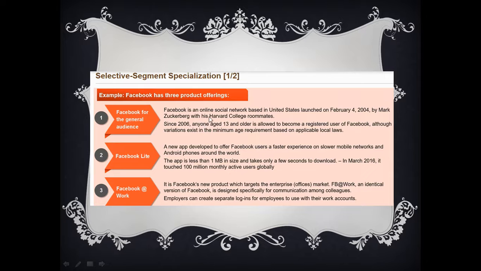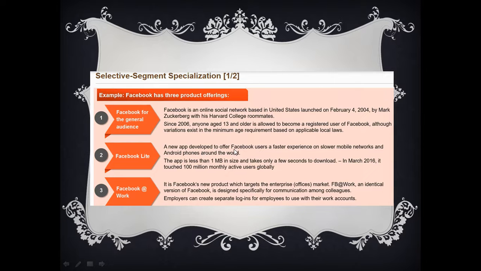Facebook is an online social network based in the United States, launched on February 4, 2004 by Mark Zuckerberg with his Harvard roommates. Since 2006, anyone age 13 and older is allowed to become a registered user, although variations exist on the minimum age based on applicable local laws.